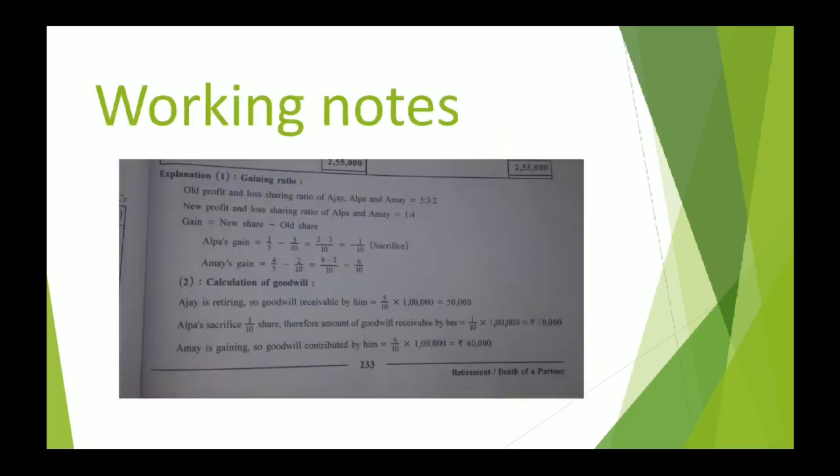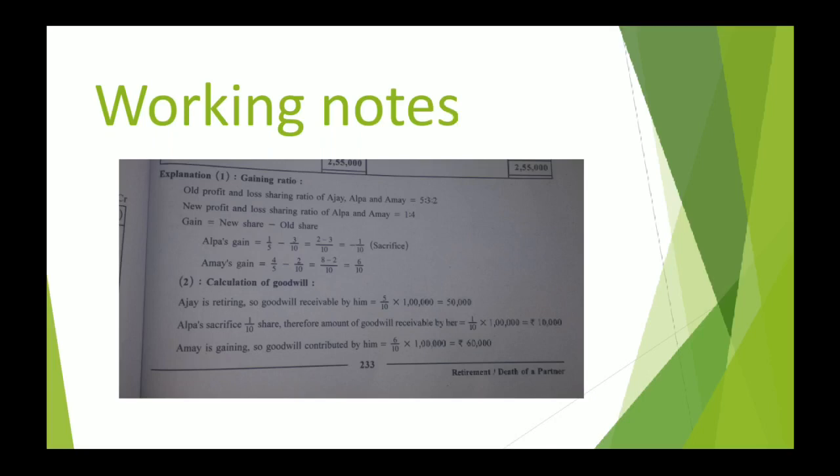Let us understand working note on this basis. The new value of goodwill is 1 lakh. So 1 lakh into 5 by 10, the share of retiring partner in goodwill, it is 50,000. Now here the twist is that we have obtained gaining ratio, but while calculating gaining ratio, we came to conclusion that both the partners are not gaining. One partner is sacrificing instead. And who is the person who sacrifices?